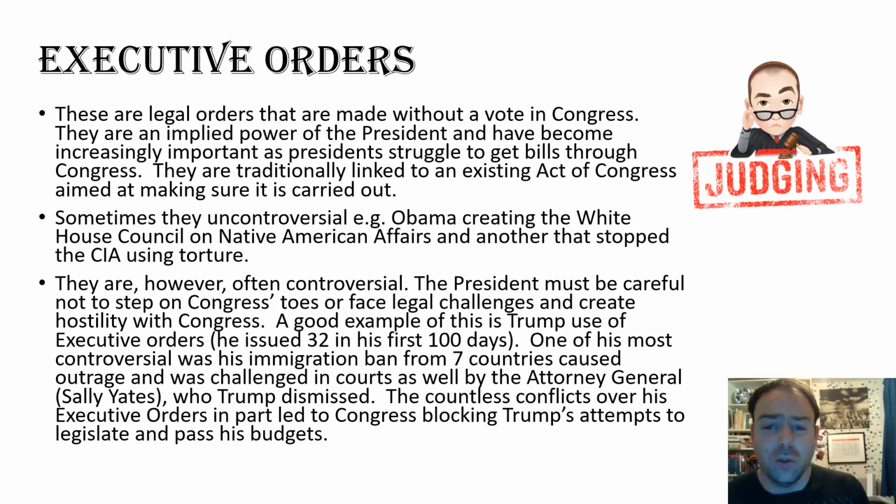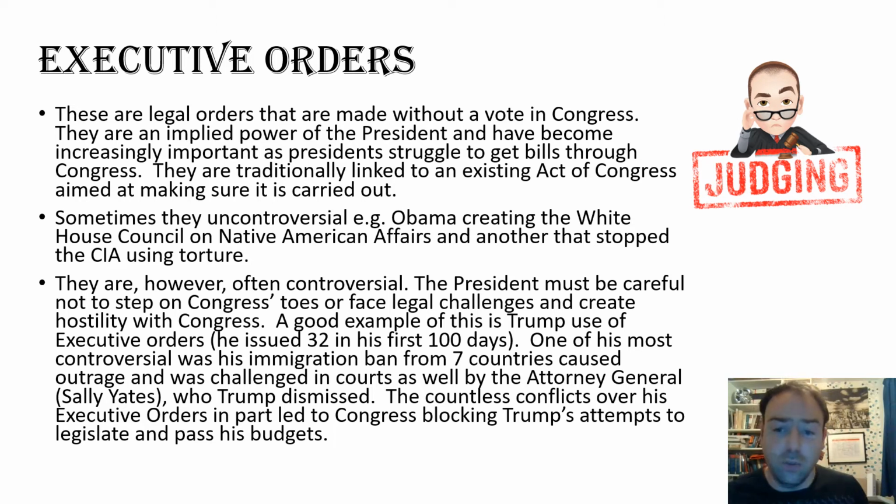One of the most controversial was his executive order banning immigration from 7 largely Muslim countries, and this caused outrage in the media, in the population, huge protests, and it caused outrage amongst many in Congress. It was also challenged in the courts, which is one of the things that can go wrong with an executive order. And it wasn't supported by the Attorney General, Sally Yates, who Trump then dismissed.